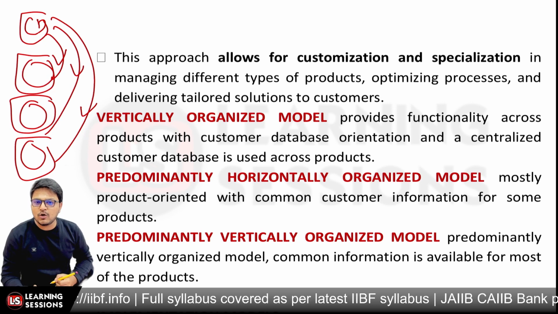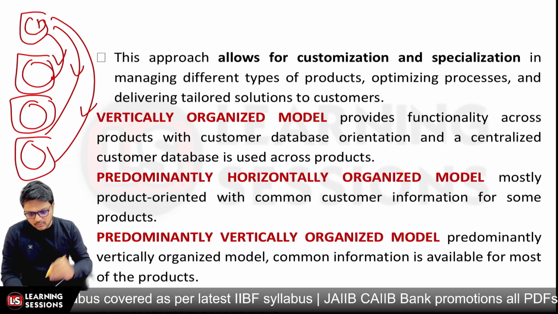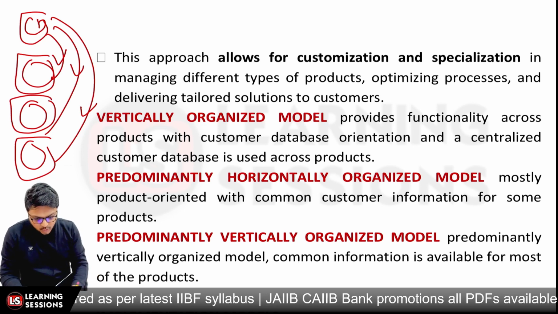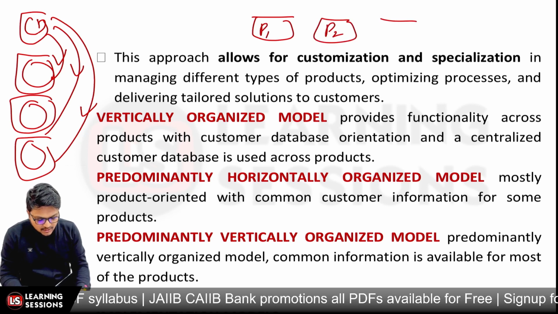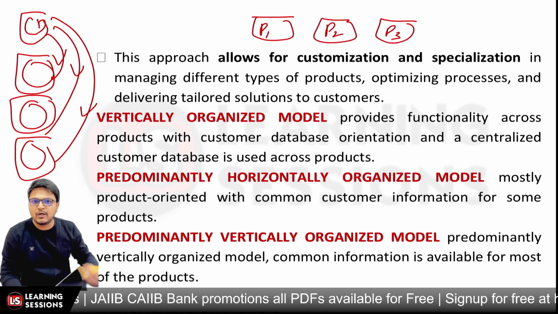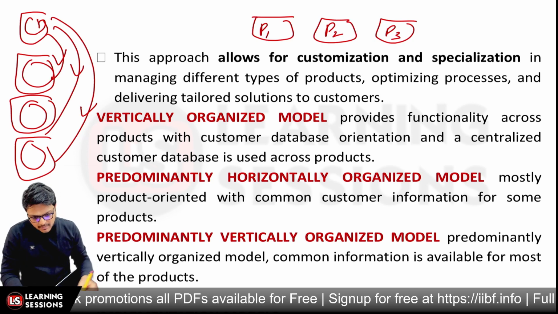The third one is the predominantly horizontally organized model. This is mostly product oriented. Like I told you, the different products have different process models. That's P1, P2 and P3, but some common information is there.